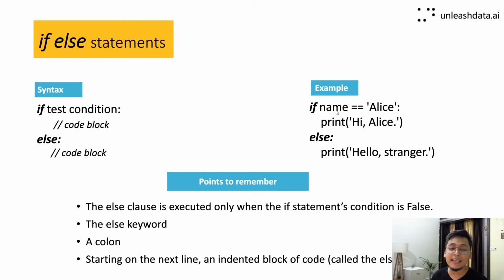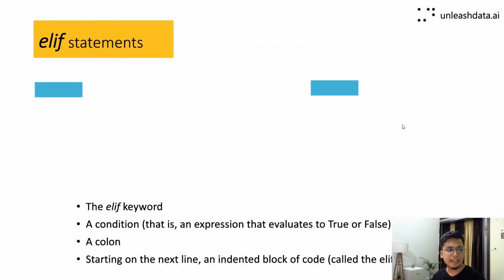And if in any case this test condition is not true, or you can say it is false, we are going to print hello stranger. Very simple. Pause the video, take a screenshot and execute it. But don't forget to declare a variable called name, right? That is important.